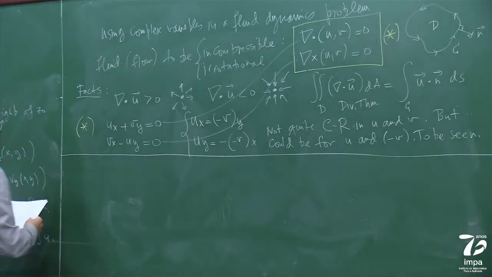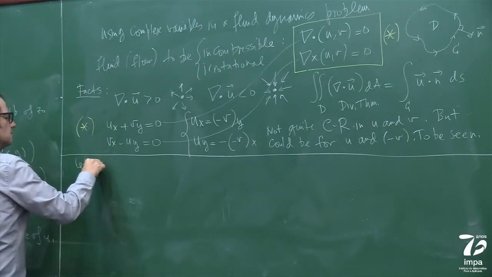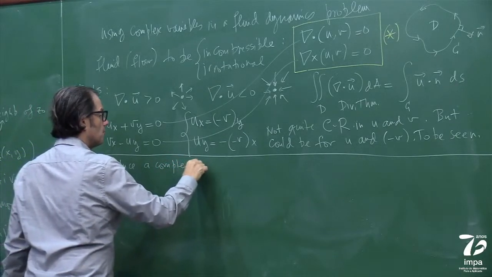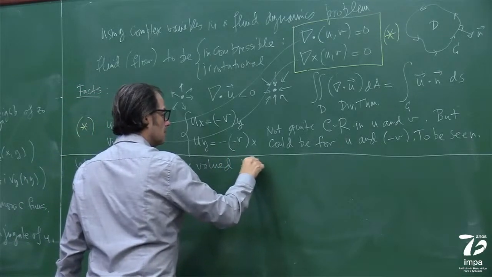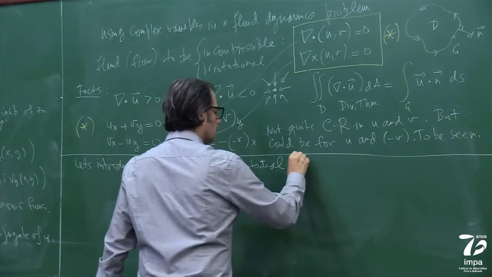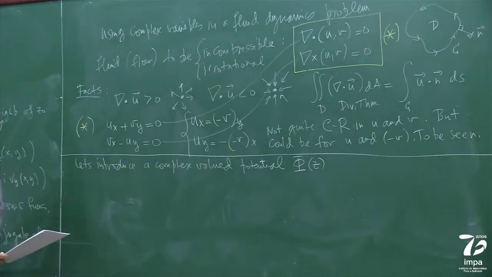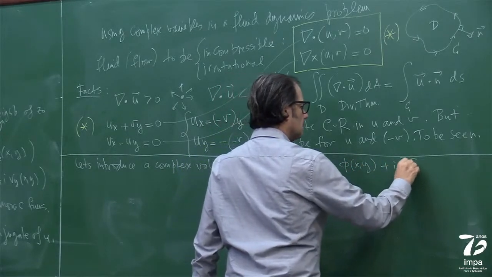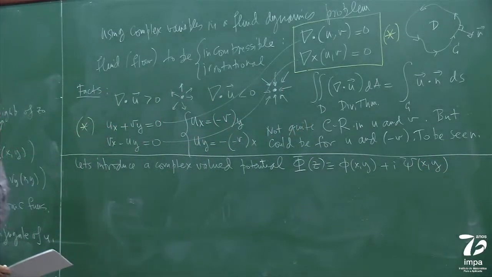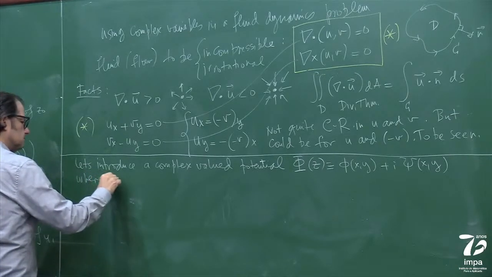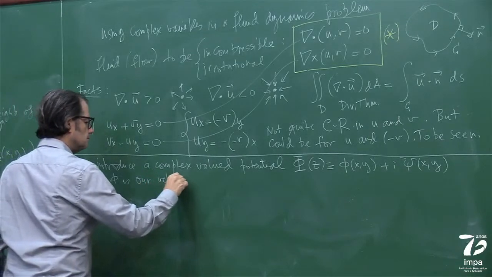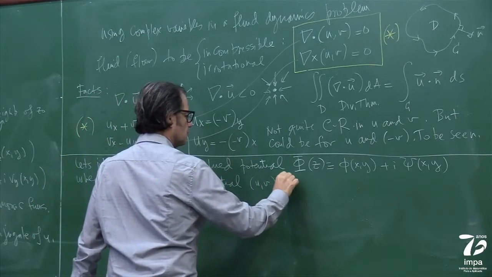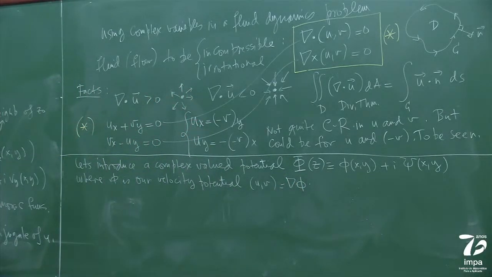So consider the following. So let's put it this way, let's introduce a complex valued potential, phi of z, okay, which I am defining to be phi of x, y plus i psi of x, y, okay, where phi is our velocity potential, u, v equals grad phi. We already saw this in the water waves problem, okay?